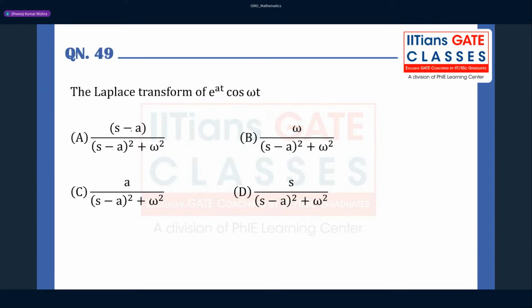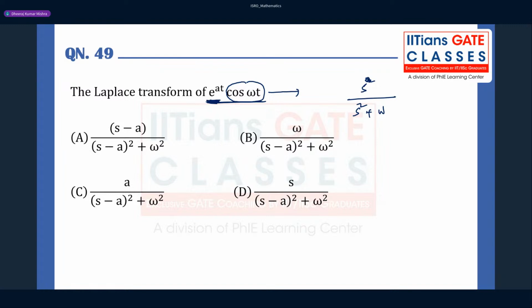Again, they have asked a Laplace transform question: the Laplace transform of e raised to power at cos omega t. I think this is very simple. First of all, you can find the Laplace transform of cos omega t, which is s by s square plus omega square. Now they have multiplied e raised to power at, so you have to shift it.